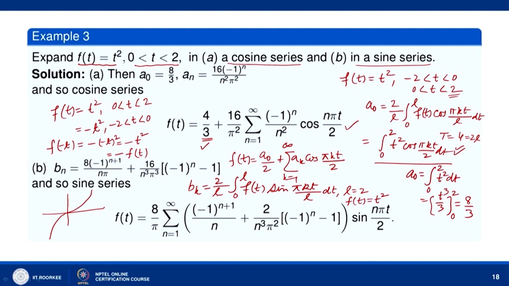We can evaluate the integral and we get the value of b_k for all k. The value of b_k will be 8/π times (−1)^(k+1)/k, plus 2/(k³π²) times ((−1)^k − 1), by integrating by parts. So, that we can easily do.